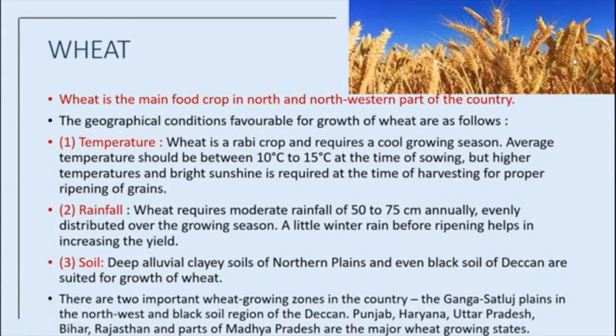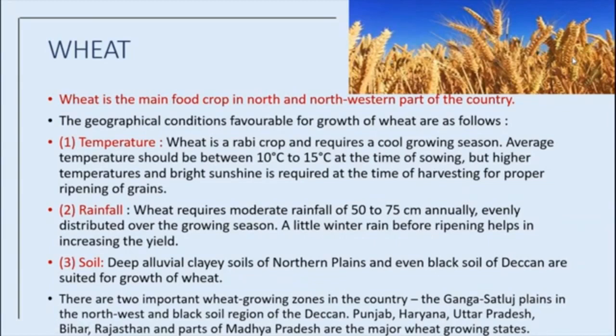Actually, the geographical conditions favorable for growth of wheat are as follows. Temperature, how much temperature it needs to grow, how much rainfall it needs to grow, and which type of soil is favorable to grow. Okay, we will see this.